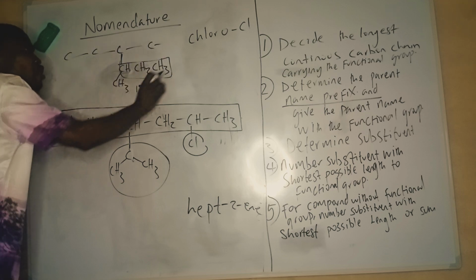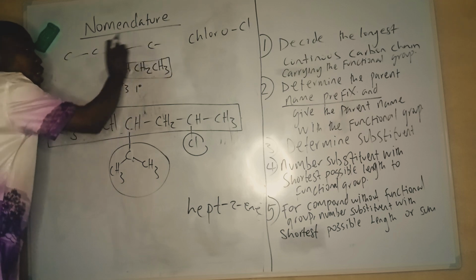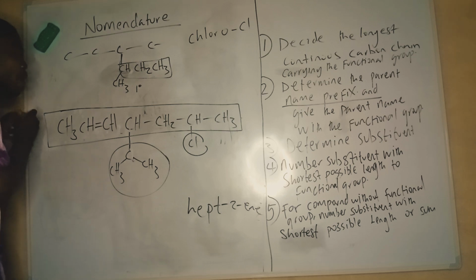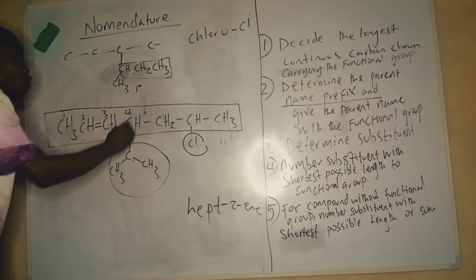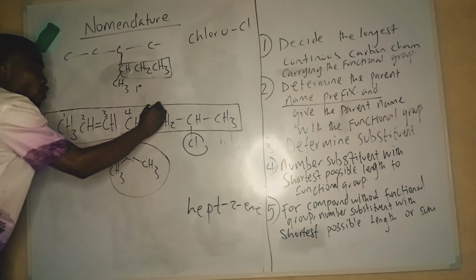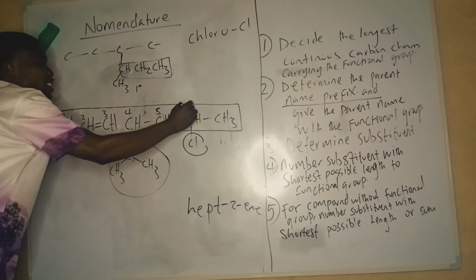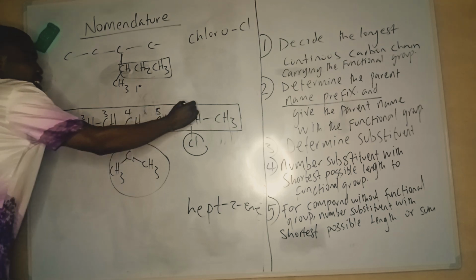This substituent should have a number too. We number from the functional group, so that's what we number from. So this is 1, this is 2, this is 3, this is 4. Normally this group would have been 4 already. This is 5, this is 6.